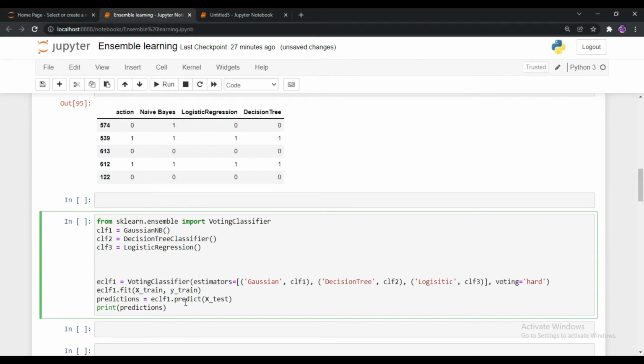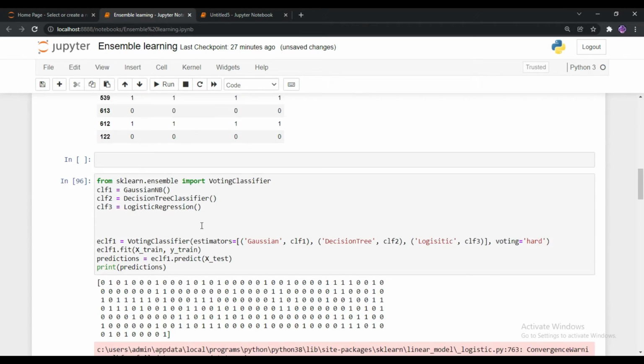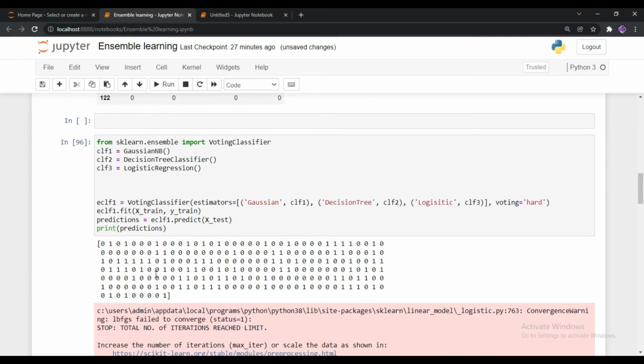Now look at my code. By seeing the code itself, you can easily understand what I did. First, I called the voting classifier model and then I created 3 variables which are loaded with our classifiers. And I wrote the code for the prediction. So let's run this program and we will see what output the program brings. So these are the predictions that this voting classifier made with the help of these 3 algorithms. But here the predictions are not important.